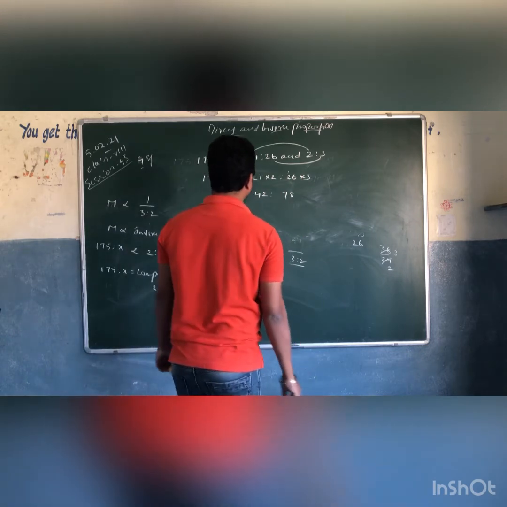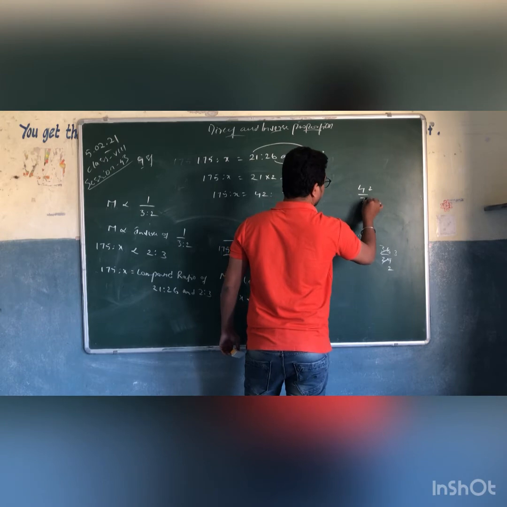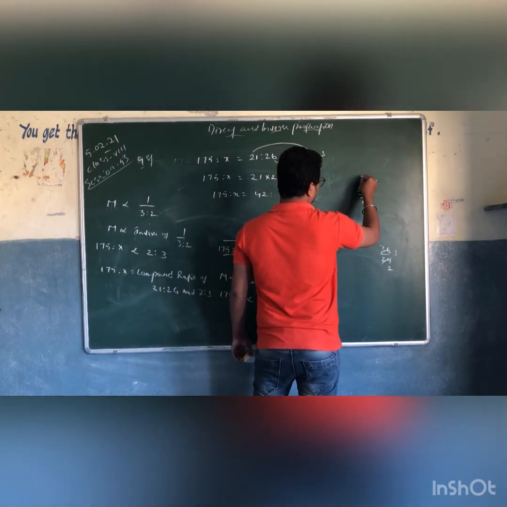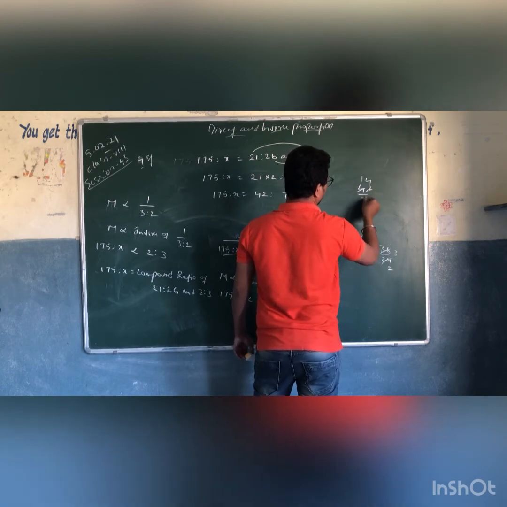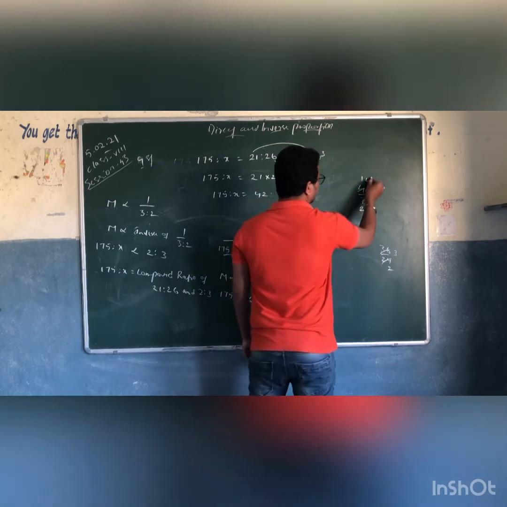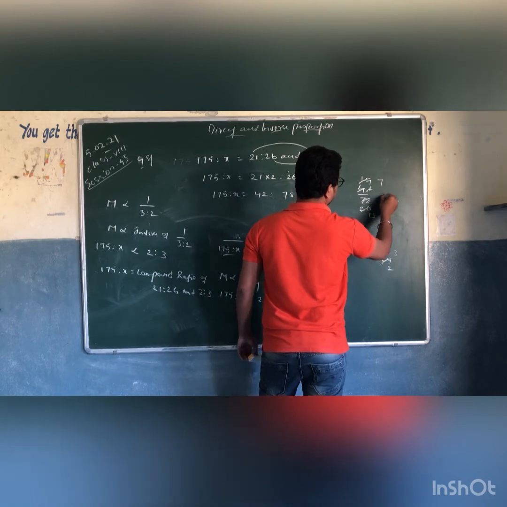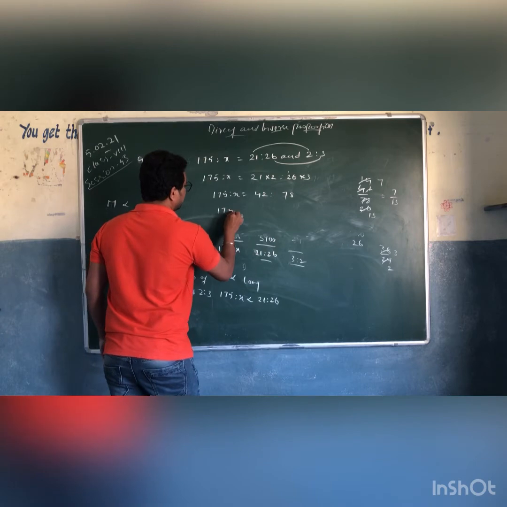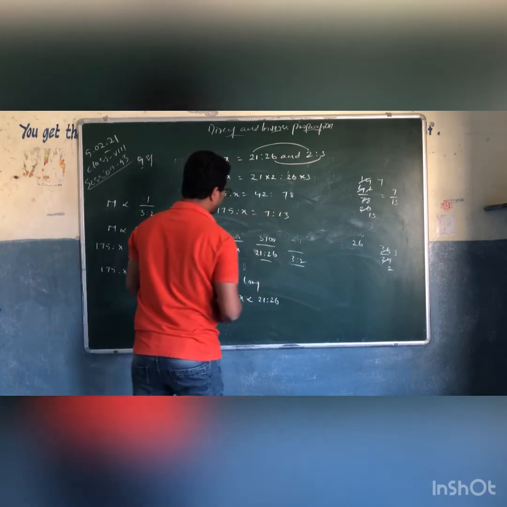42 by 78. What is 42 by 78? Can we write it in a shorter form? 3 ones are 3, and 3 fours are 12, 3 twos are 6, 3 sixes are 18. Next, 2 sevens are 14, 2 thirteens, which is 7 by 13. So 175 is to x equals 7 is to 13.